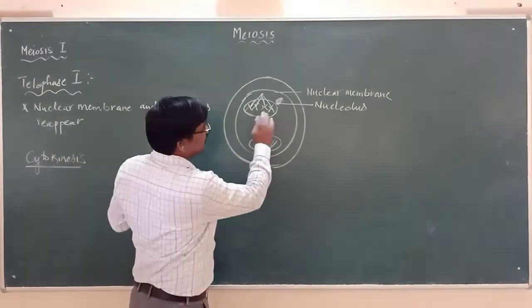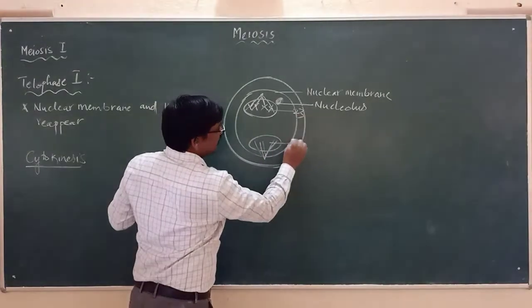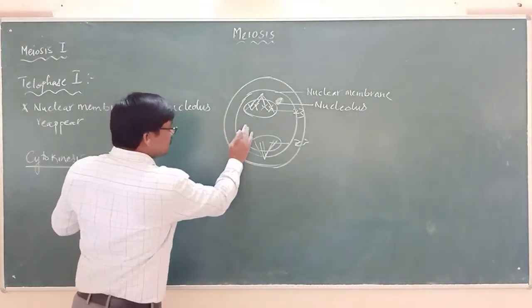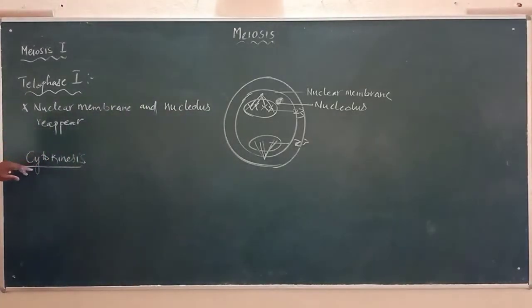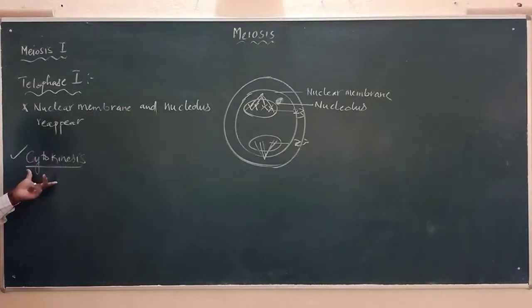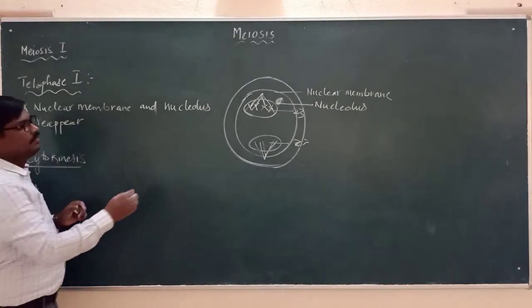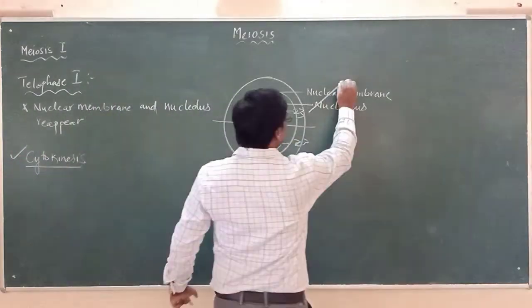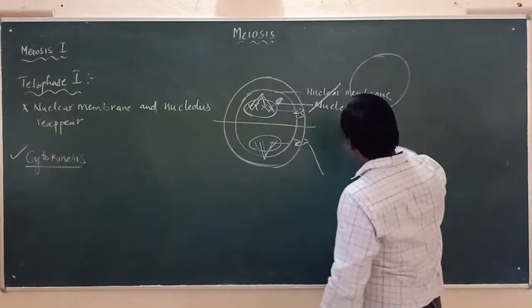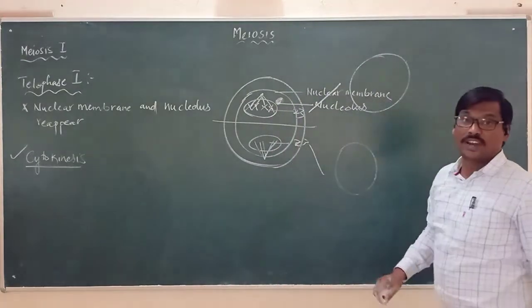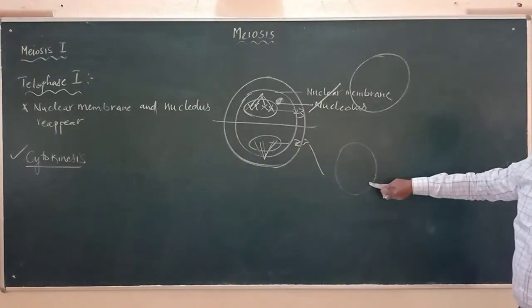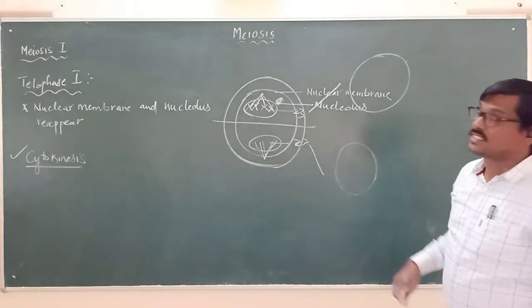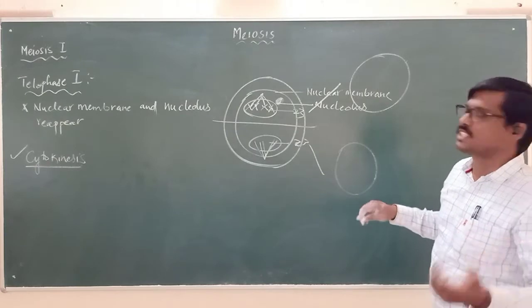Once they are there as 23 and 23, this cell now undergoes cytokinesis. Cytokinesis means cell division. The cell divides into two cells. Here is one cell and here is one cell. Two cells are formed. Please remember that we are calling it cytokinesis, division of the cytoplasm of the cell.